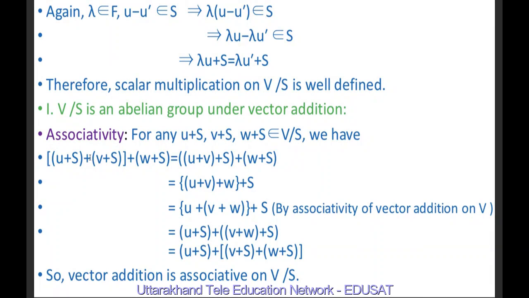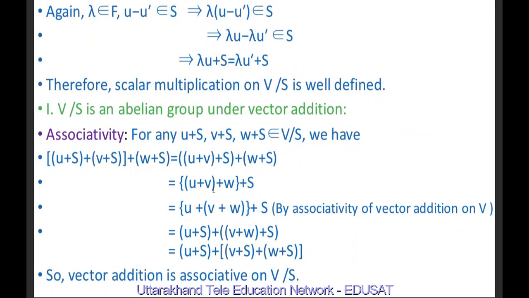Therefore (u + S) + (v + S) + (w + S) is equal to ((u + S) + (v + S)) + (w + S). (u + S) + (v + S) can be written as (u + v) + S by definition of vector addition of V/S, and then plus (w + S). Again we apply the definition of vector addition, so we get (u + v + w) + S.